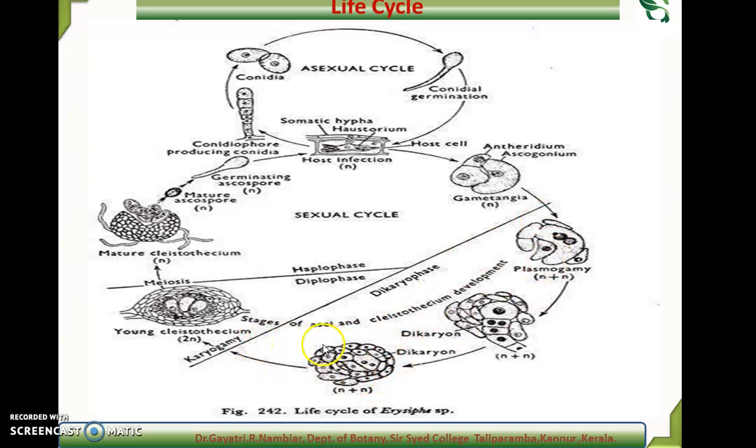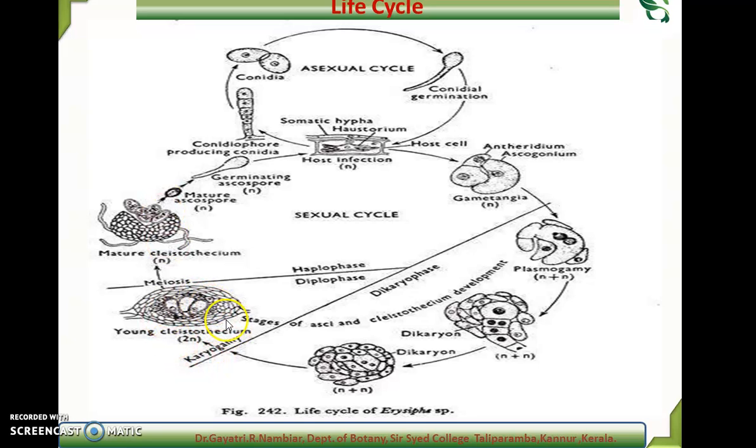And this is the dikaryophase. In the dikaryophase, the haploid nuclei of the male and female sex organs lie side by side, but no nuclear fusion is taking place. Now, after that, during karyogamy, the nuclear fusion will take place and a diploid nucleus is formed. After that, this diploid nucleus undergoes meiosis, then it undergoes mitosis, finally resulting in the formation of 8 haploid spores.